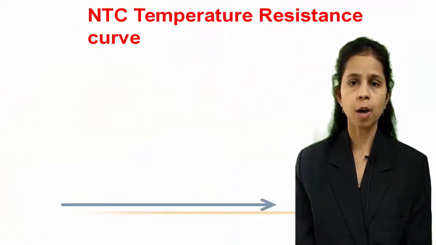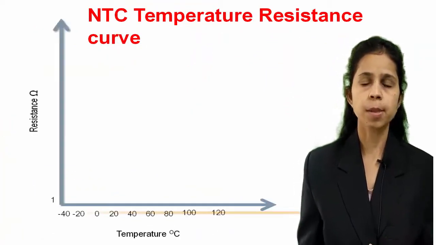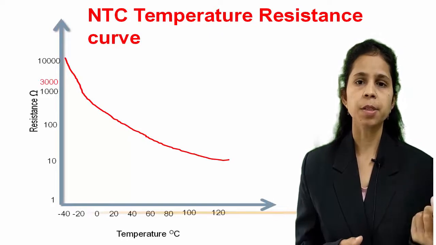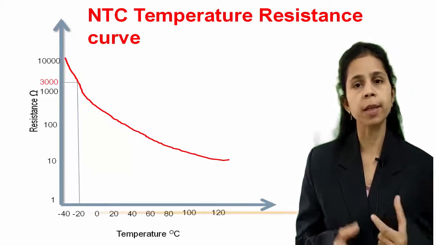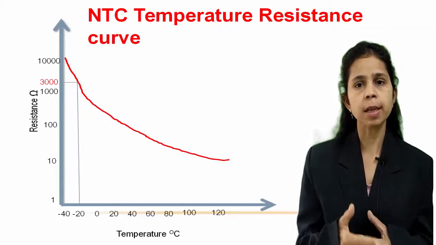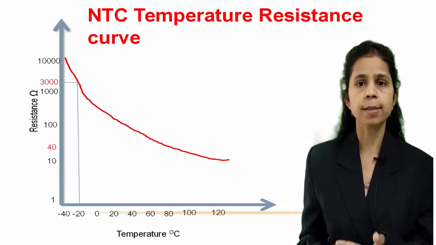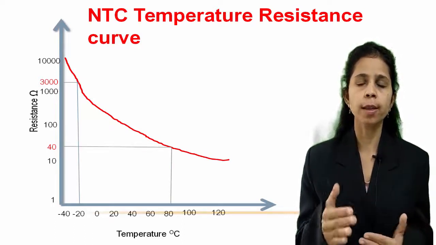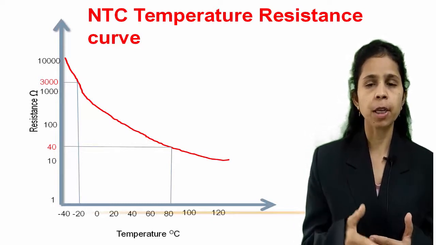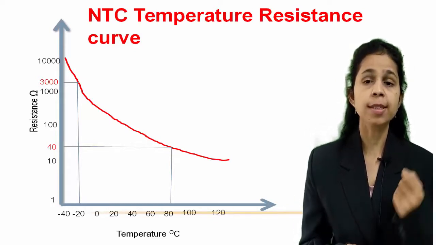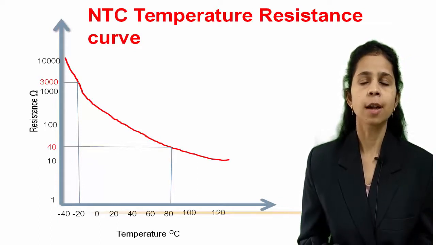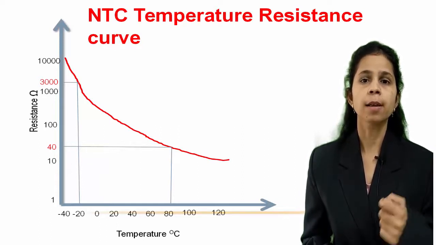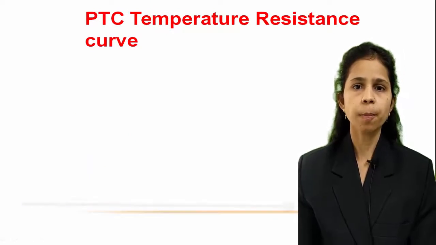So, the temperature resistance curve for NTC thermistor. For NTC thermistor, the resistance decreases as temperature increases. For example, in this curve, a thermistor has a resistance of 3000 ohm at minus 20 degrees centigrade. For this thermistor, as the temperature increases, its resistance decreases to 40 ohm at 80 degrees centigrade. Means for a temperature change of 100 degrees centigrade, you get a 75 to 1 change in resistance. So this very large change in resistance makes the thermistor a very useful device for temperature measurement and control.